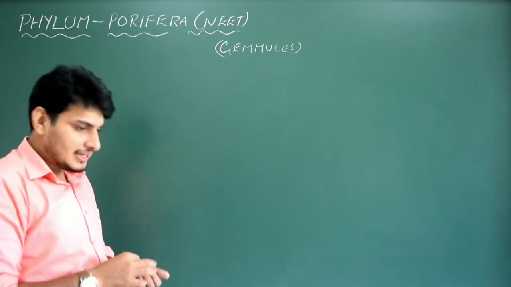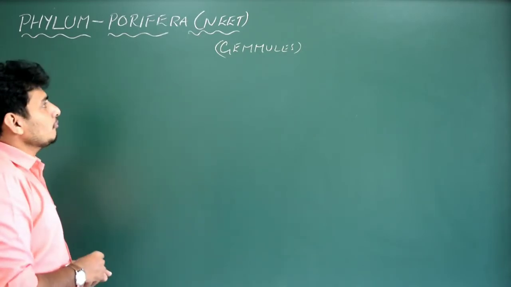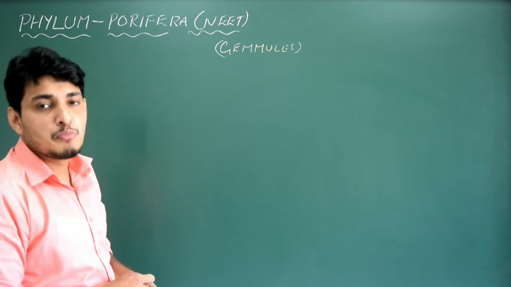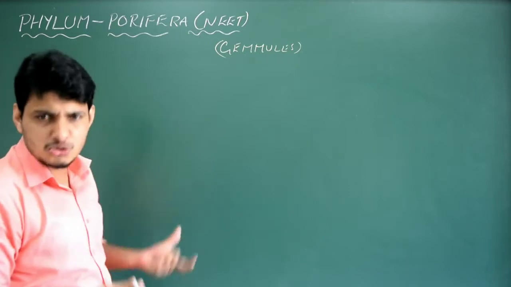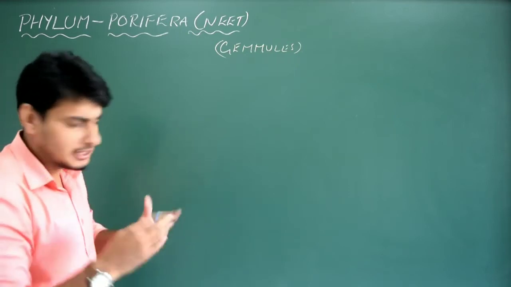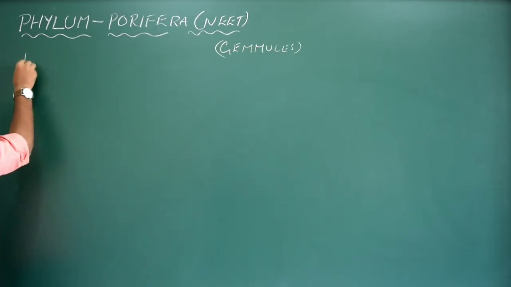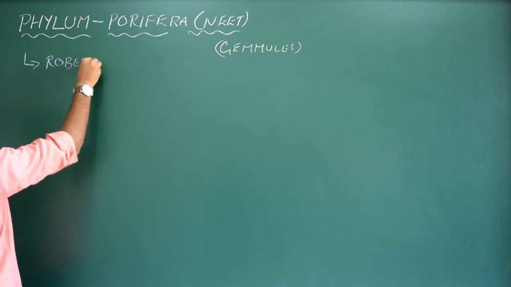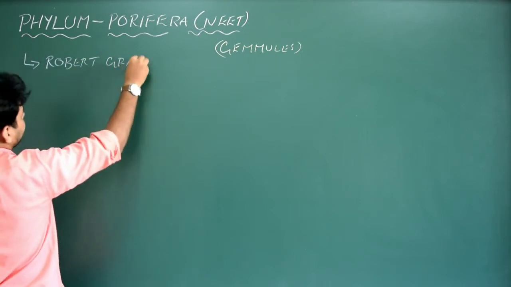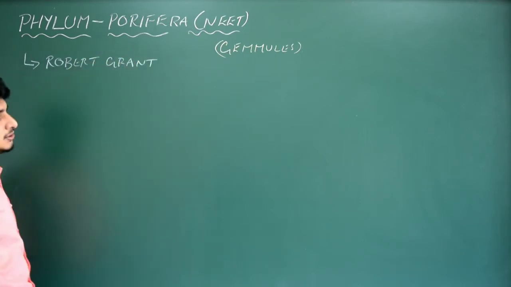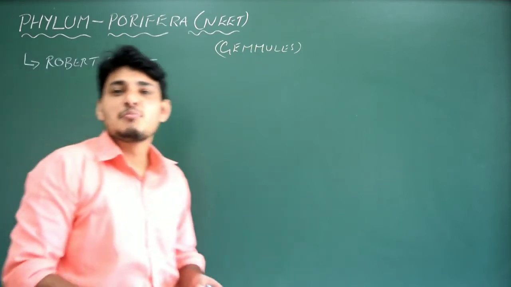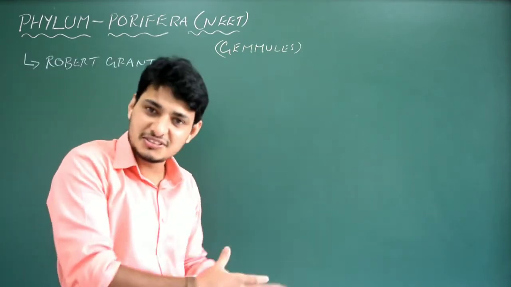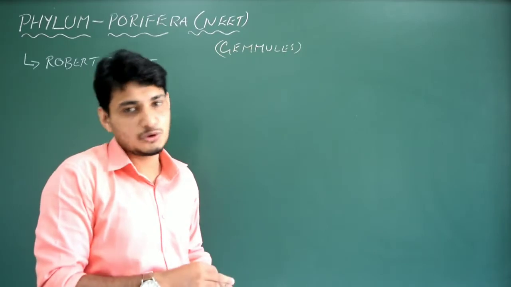Now, who actually gave the name Porifera to the phylum of sponges? Because it has so many numerous pores on its body. Just note the name of the scientist Robert Grant, important for NEET. Robert Grant actually gave the name Porifera to the sponges. He called it Porifera.